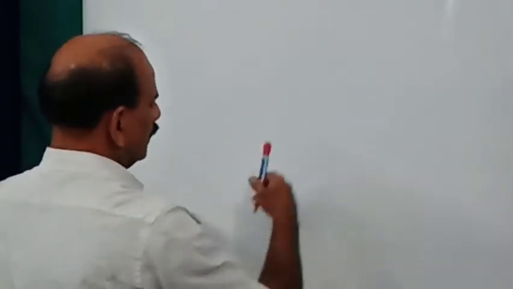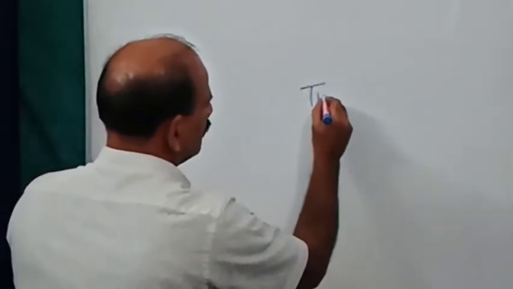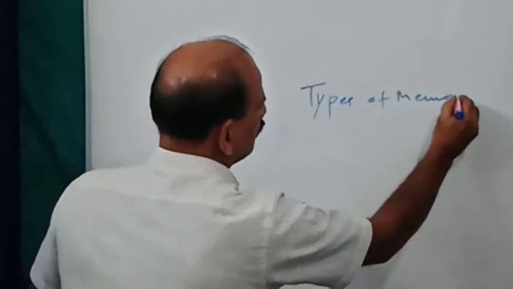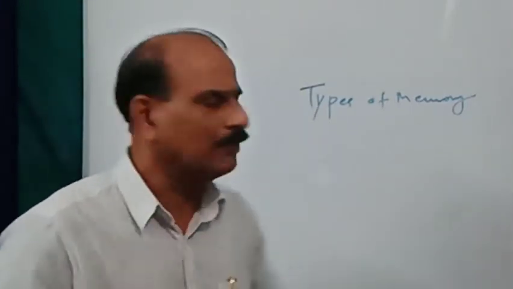Then we have to discuss types of memory. We can start with sensory memory.